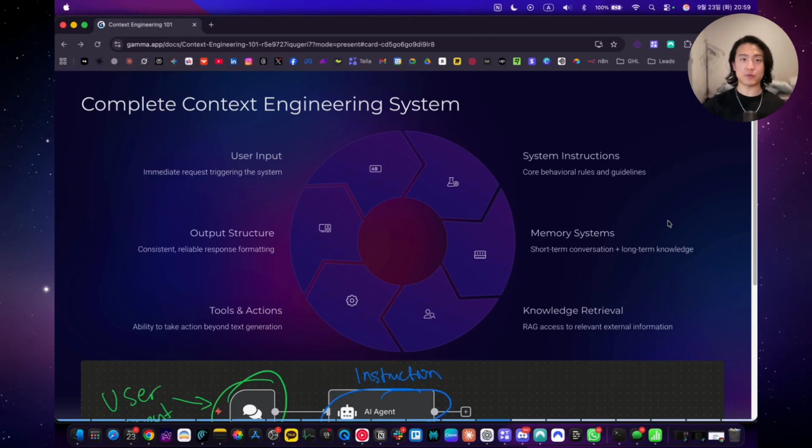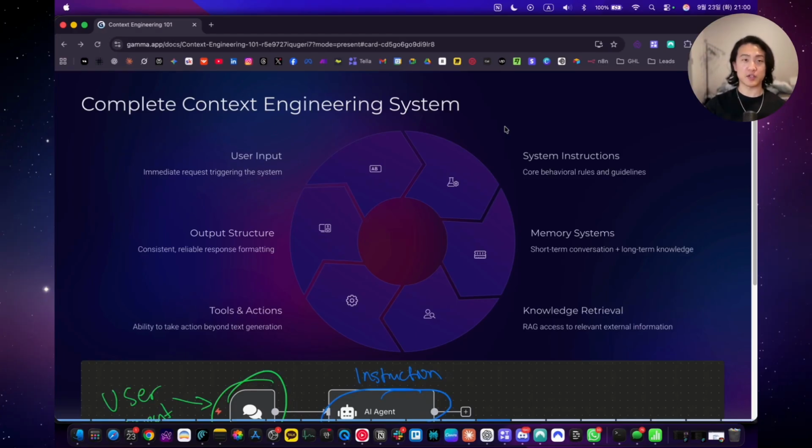So short-term memory provides conversation continuity within sessions, and long-term memory enables personalizations and learning over time. Knowledge retrieval systems must balance comprehensiveness with efficiency, access all the relevant information, prioritize information based on relevance, and integrate information from multiple sources whenever it's necessary and do it well. And also it needs to present information in an appropriate format.